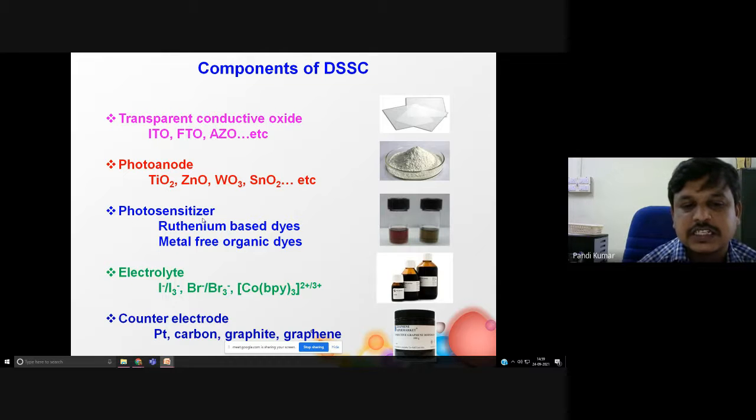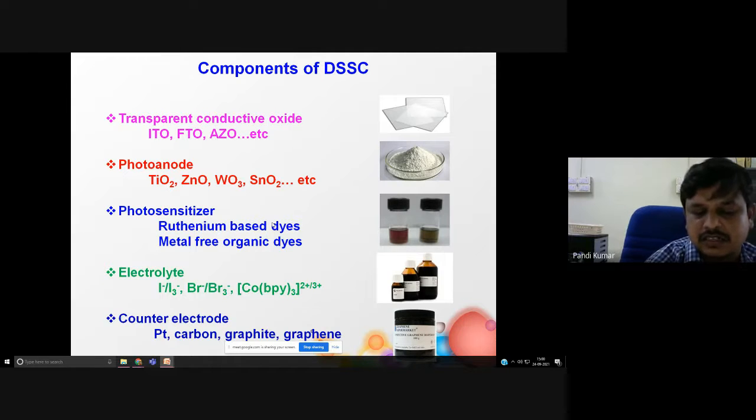Then the photosensitizer, you can use a ruthenium-based metal complex that has excellent visible light absorption property. Sometimes the ruthenium is costly, so they use metal-free organic dyes. Also, you can use fruit extract, vegetable extract, flower extract. That will be used as a natural sensitizer. You can make your own device.